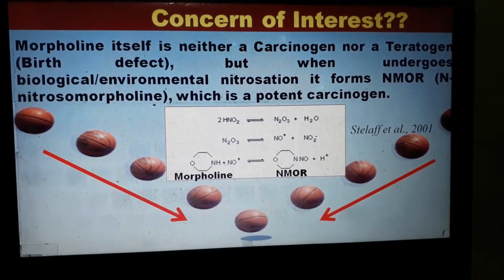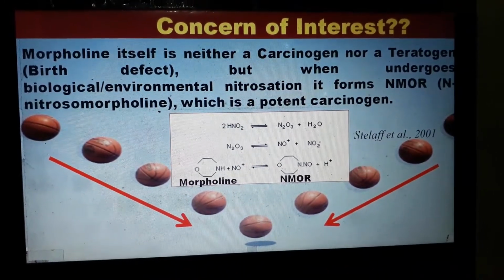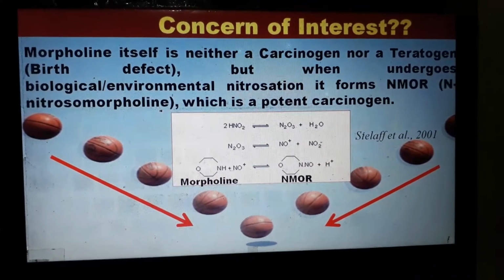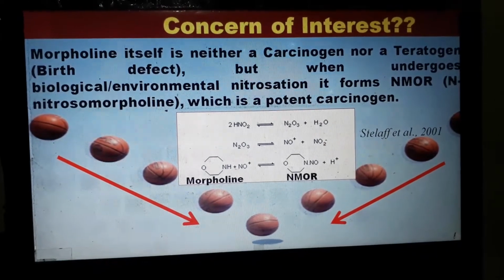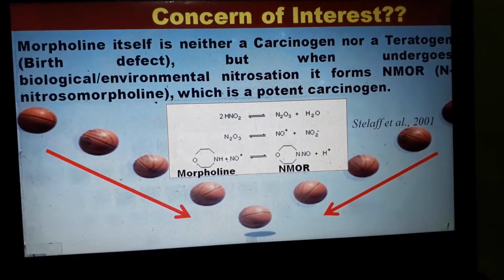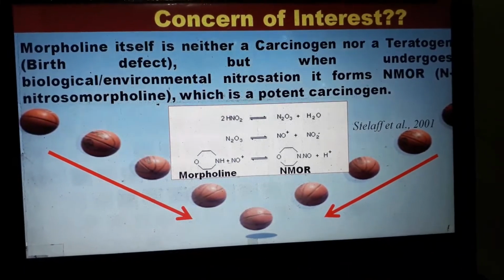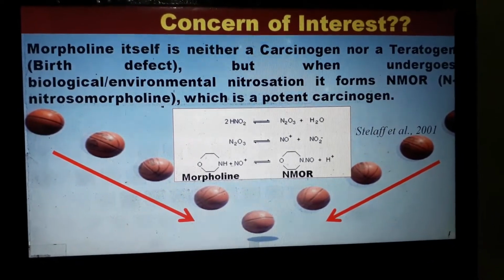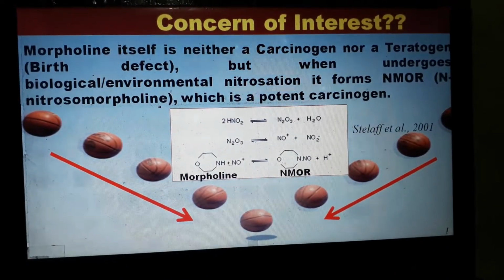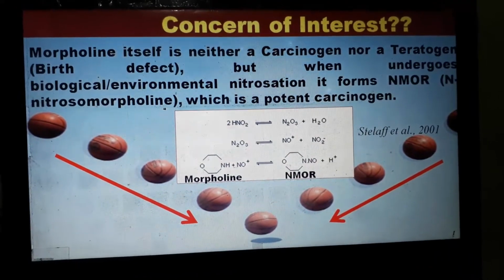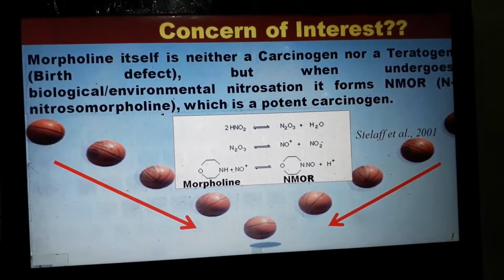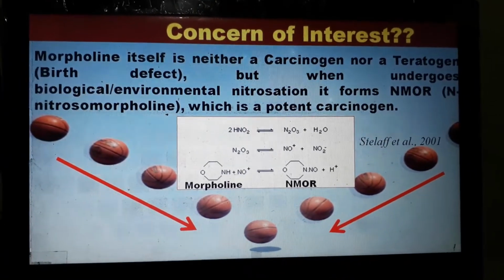The concern of interest is that morpholine itself is not a carcinogen and not a teratogen, but when it is discharged into the environment, it undergoes a nitrosation process, and due to this process, a carcinogenic product is formed. This carcinogenic product is called NMOR, N-nitrosomorpholine, and this process goes on both in the environment and in the biological system.